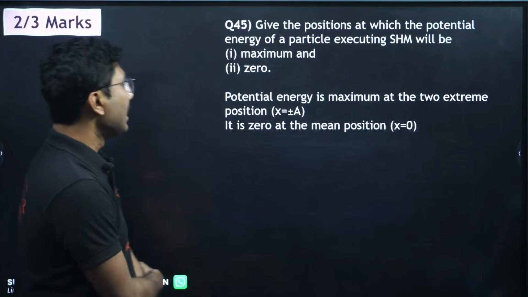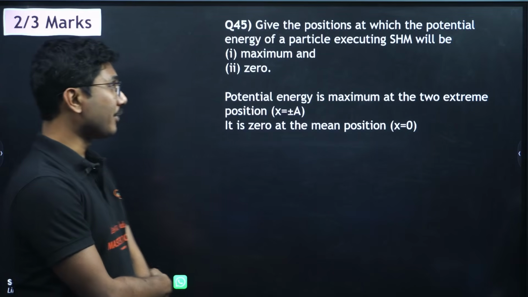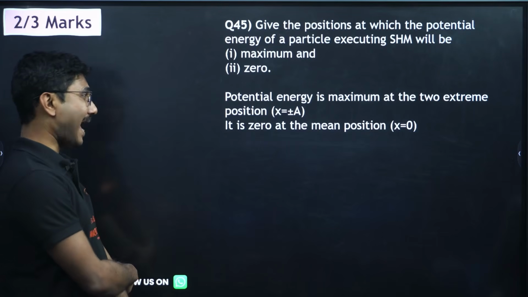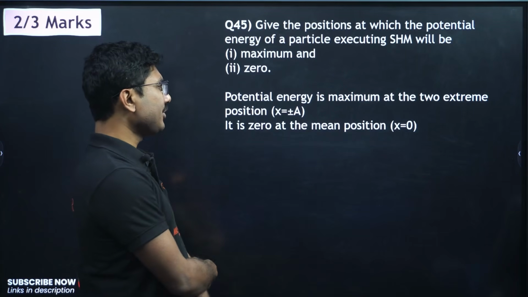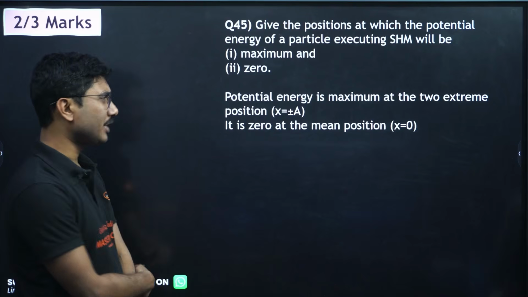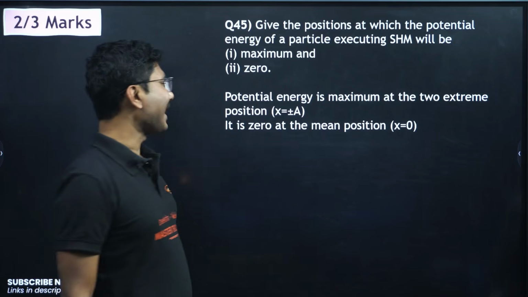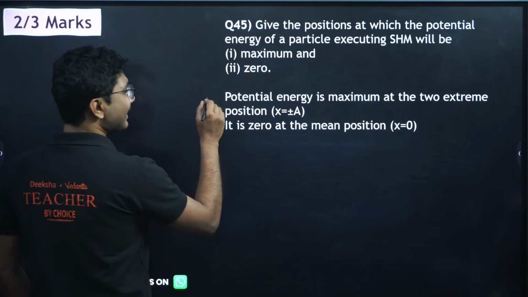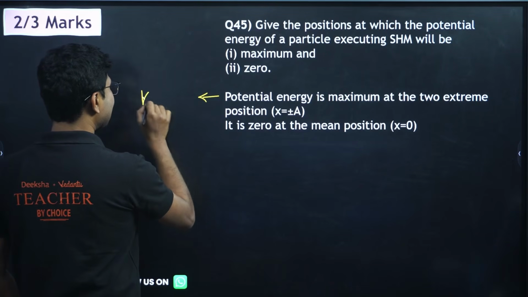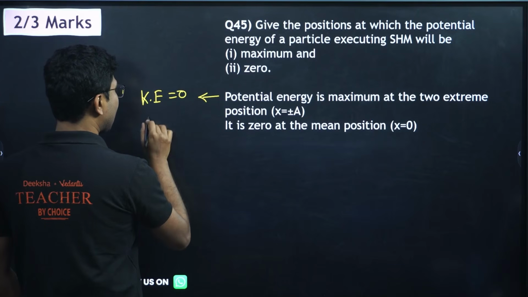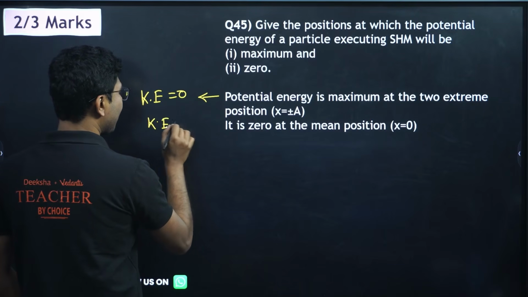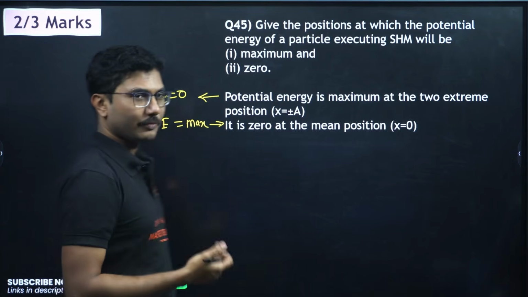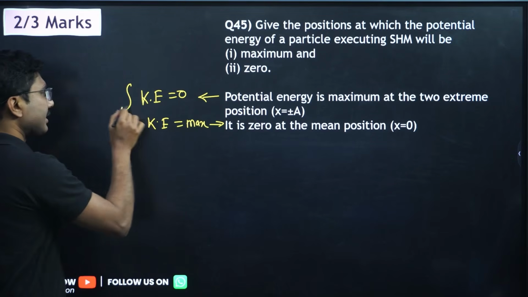Clear? Next, give positions at which the potential energy of a particle executing SHM will be maximum and 0. So potential energy is maximum at the 2 extreme positions, x equal to plus minus a, and is 0 at the mean position. About kinetic energy: kinetic energy is 0 at extreme position and kinetic energy is maximum at mean position.